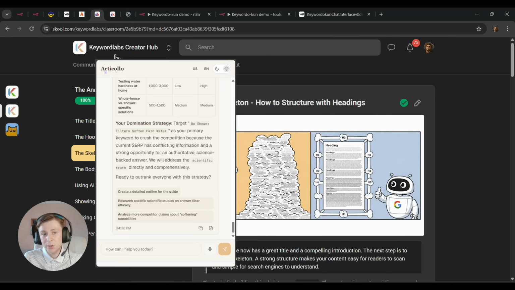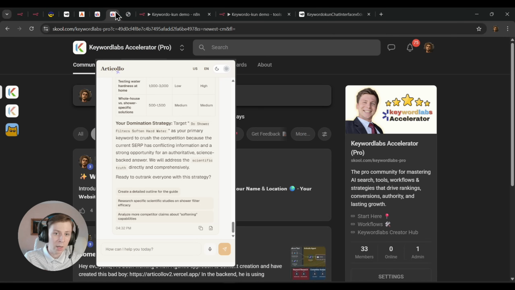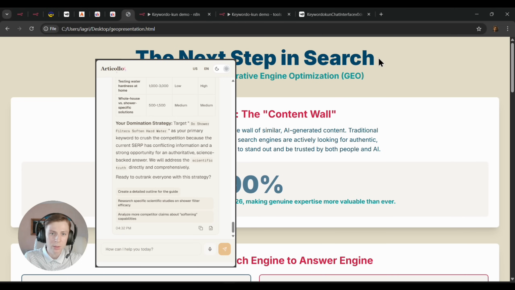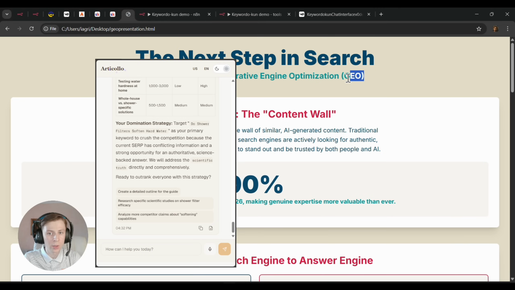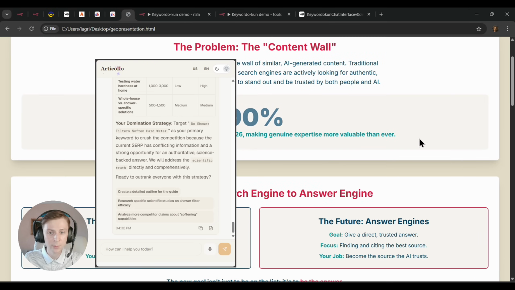It's very important now, and the reason why is because the internet is currently changing fully, because what we are doing right now is the next step in search. If you haven't heard of GEO, basically SEO, which is search engine optimization, in this case scenario, this is generative engine optimization. So we are preparing the content for that AI mode, for Perplexity, for Gemini and ChatGPT, right?